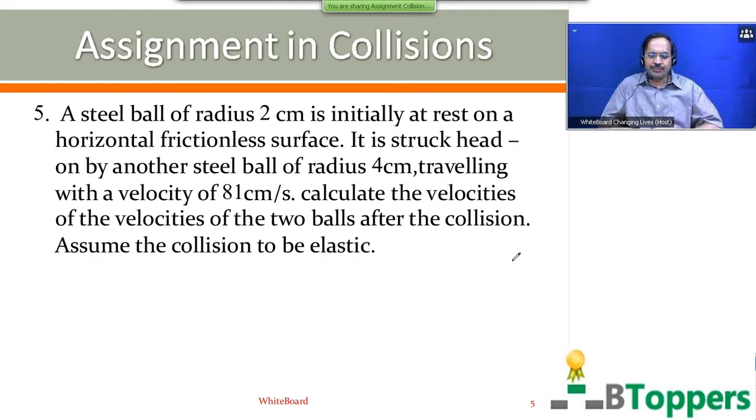See question number 5. A steel ball of radius 2 centimeter is initially at rest on a horizontal frictionless surface. It is struck head-on by another steel ball of radius 4 centimeter, traveling with a velocity of 81 centimeter per second. Calculate the velocities of the two balls after the collision.